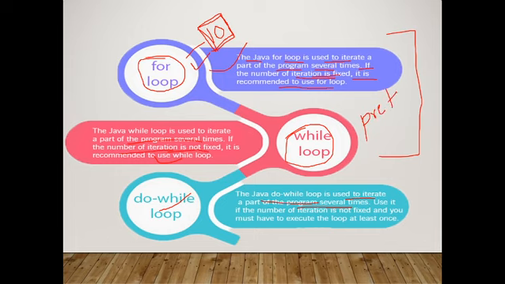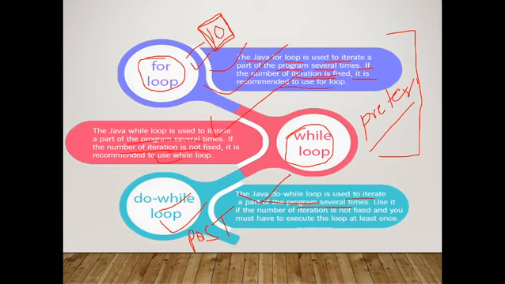Pre-tested loop. But do while is a post-tested loop. Why? Because in for loop it first checks the condition, while loop first checks the condition, but do while loop first executes the statement once, then after that checks the condition.